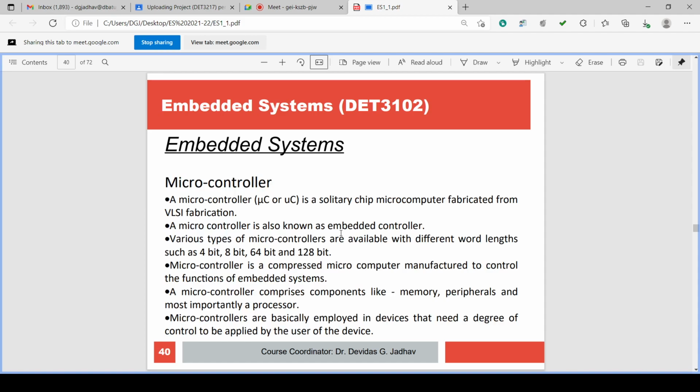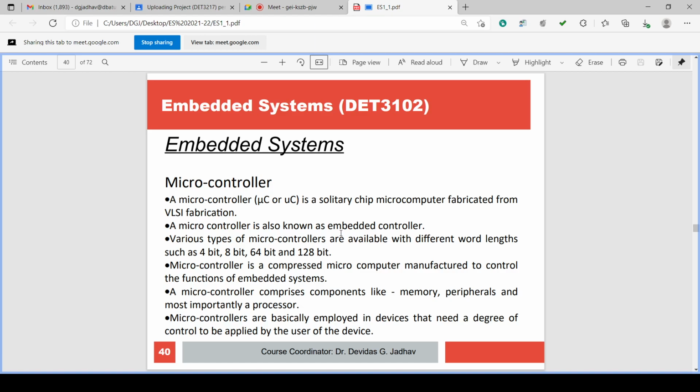So an embedded system generally has a microcontroller, and we checked this slide in yesterday's lecture. The microcontroller is a single chip microcomputer fabricated on a single chip, a complete microcontroller system. The microcontroller is known as an embedded controller. Types of microcontrollers also depend on the word length, 4 bit, 8 bit, 64 bit, 128 bit, like that. A microcontroller is a compressed microcomputer manufactured to control the functions of an embedded system.